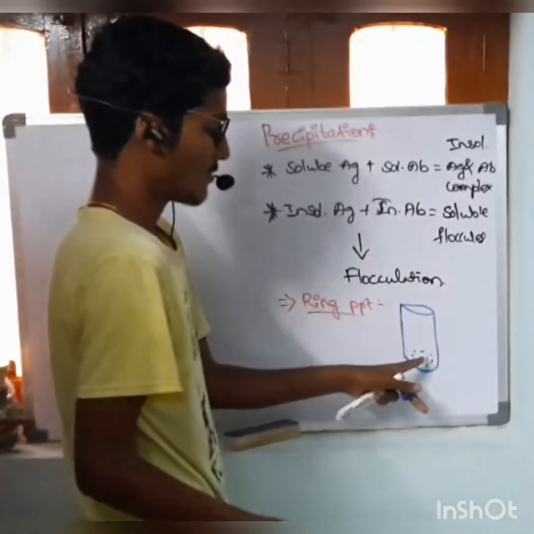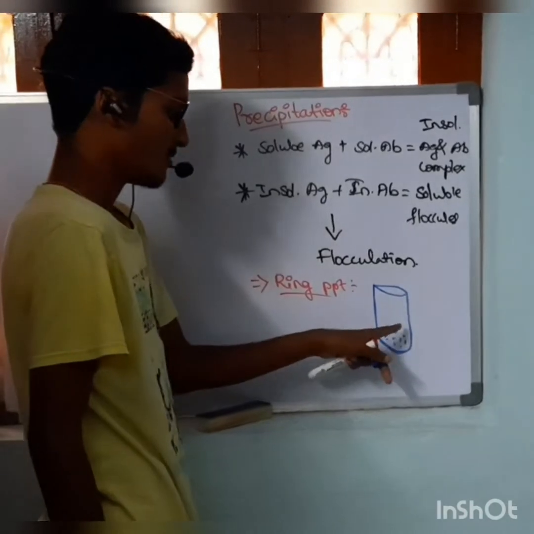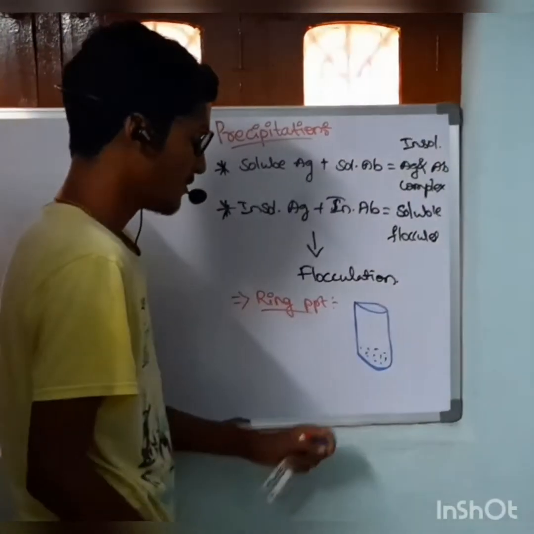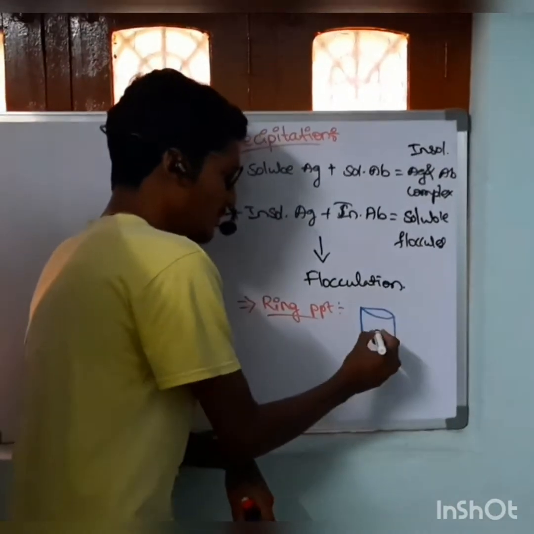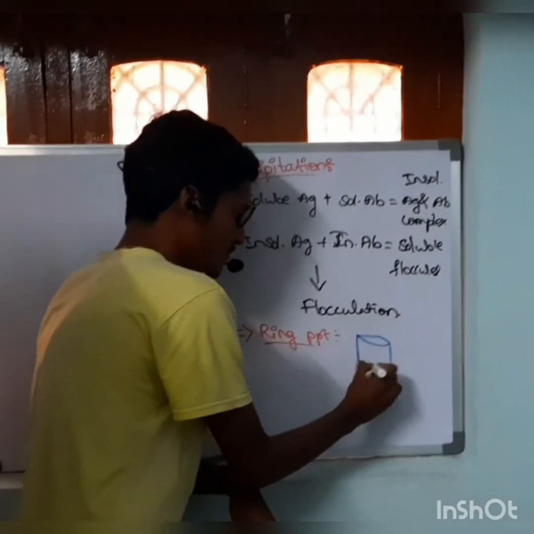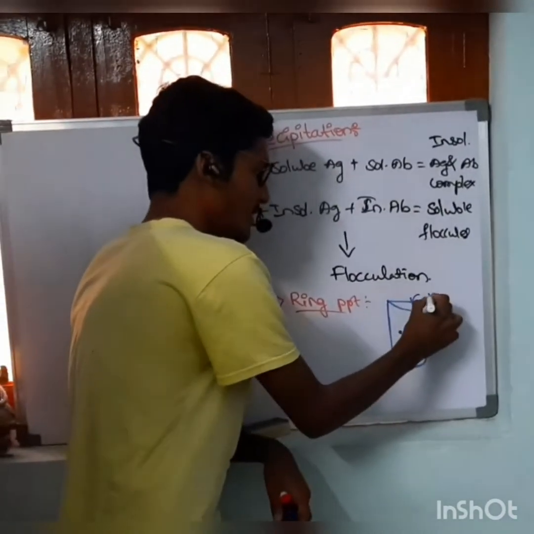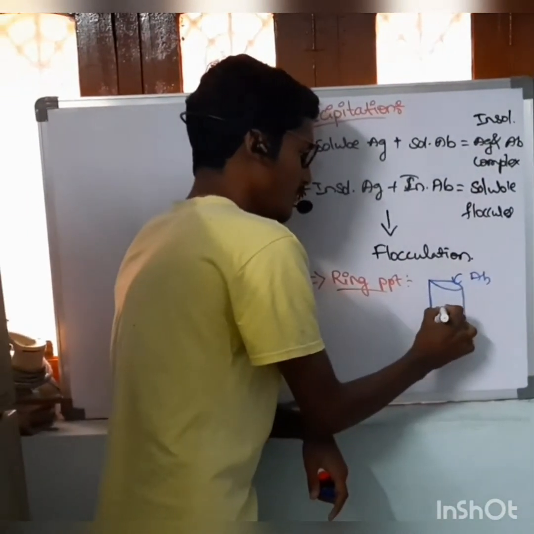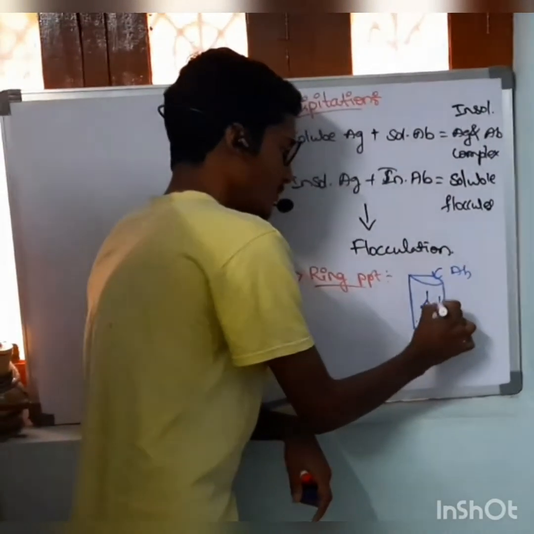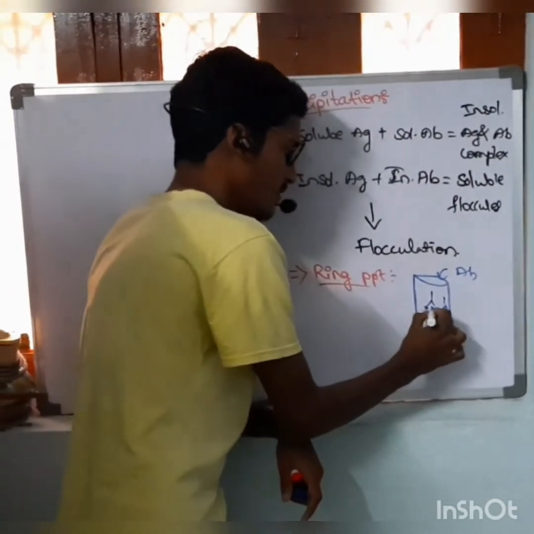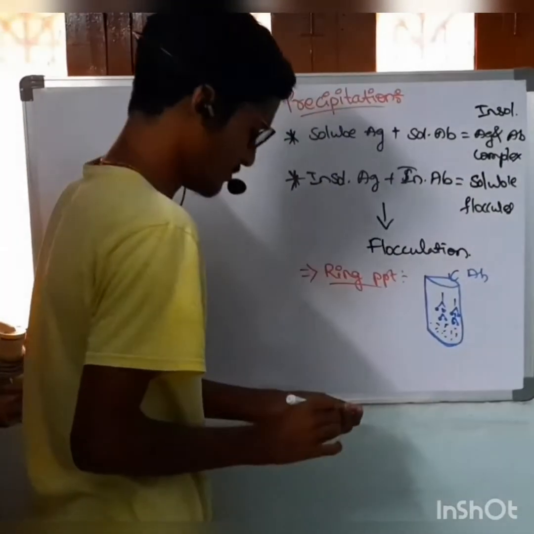Antiserum means serum which contains an antigen, received from a patient. It is an antiserum consisting of antigens, and we add an antibody. It forms an antigen antibody complex. It is known as ring precipitation.